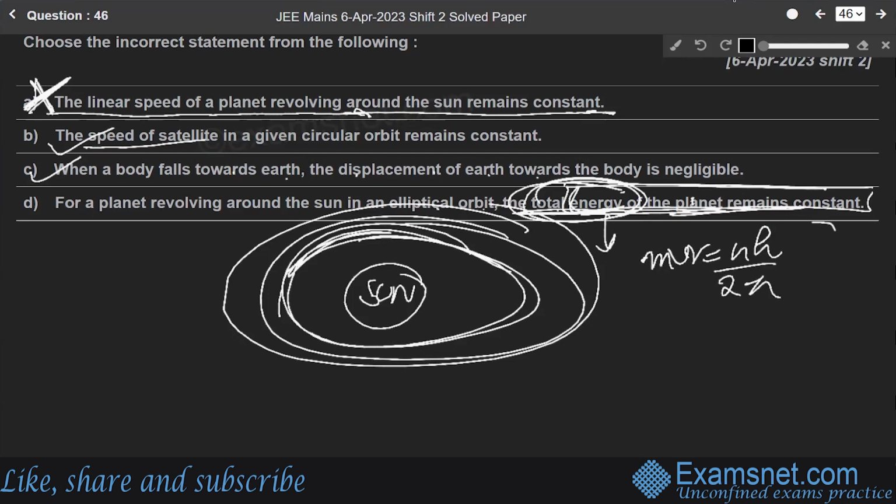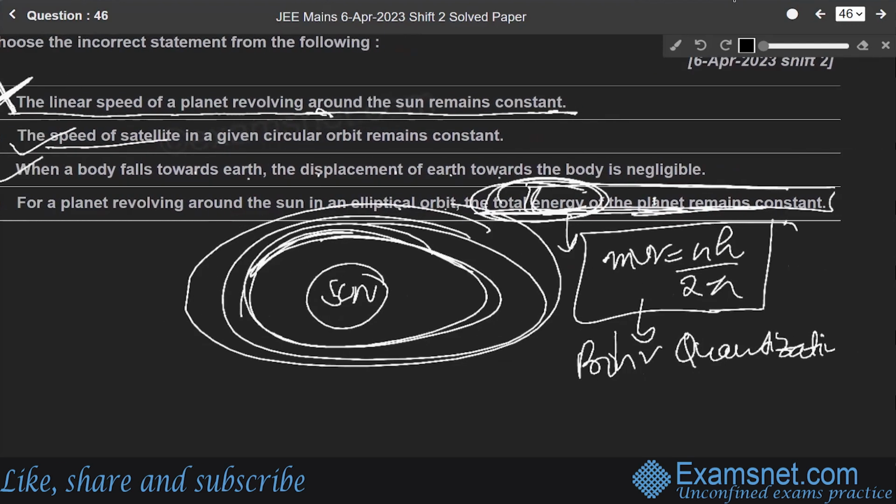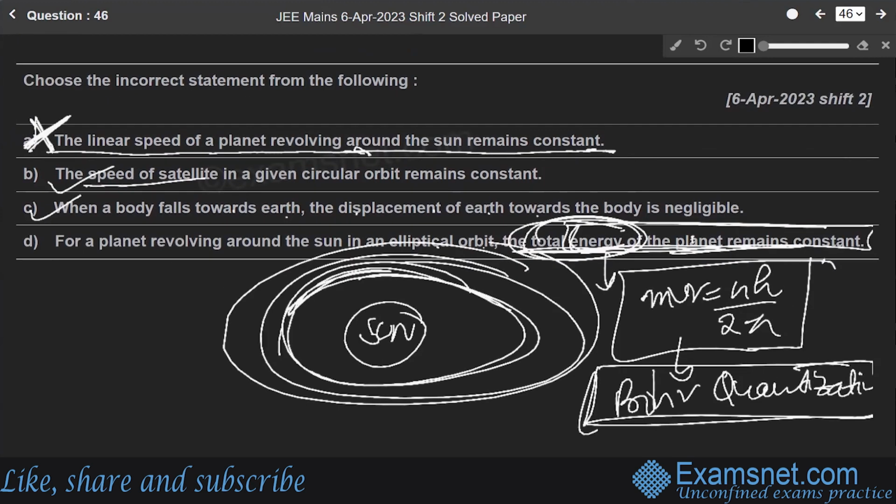This is quantization of angular momentum, or Bohr's quantization. So this question is basically from the atomic and nuclear part of modern physics.